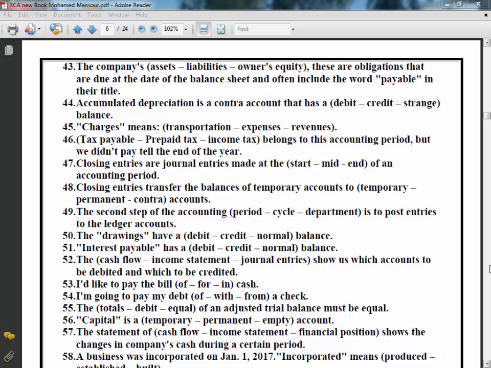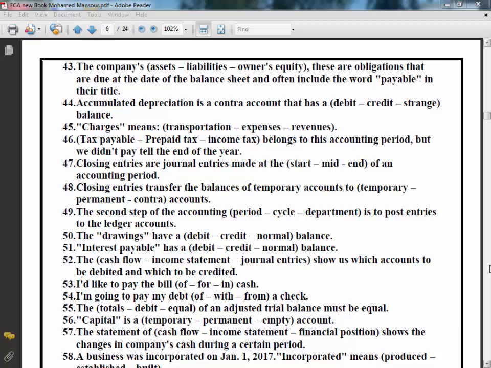45. Charges means transportation, expenses, revenues. Charges here means expenses. The right answer is expenses.